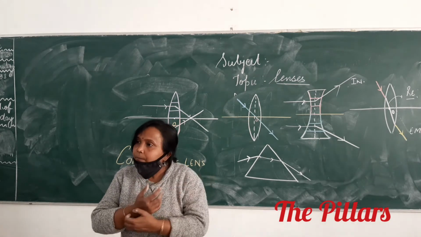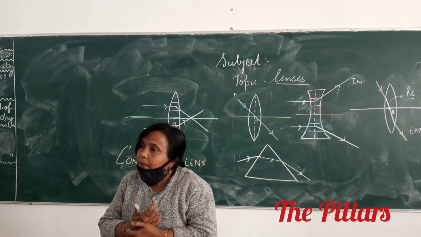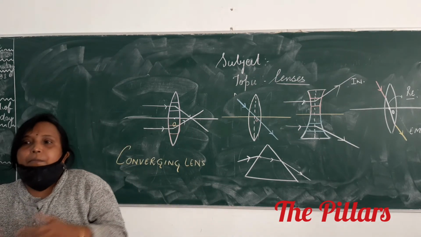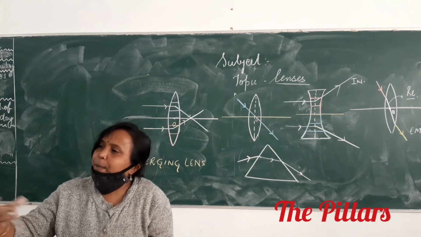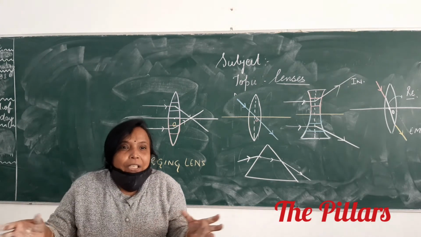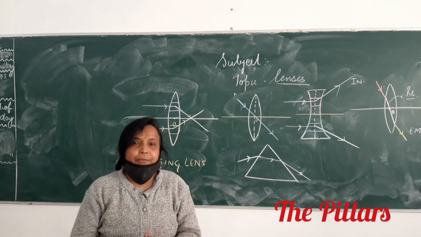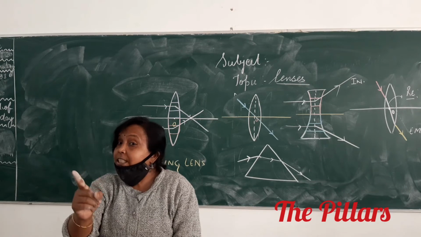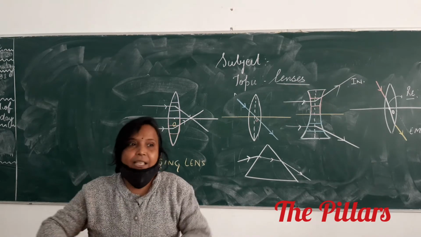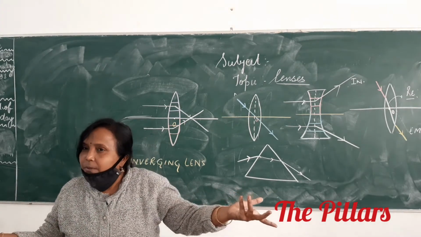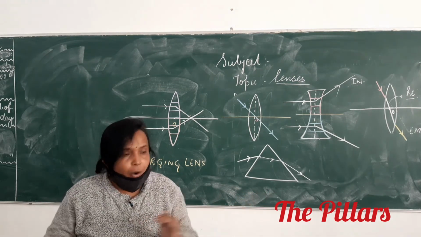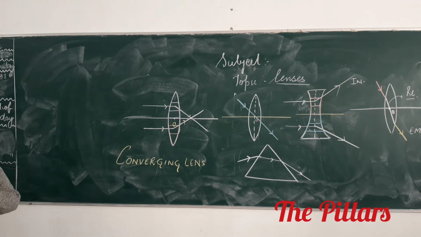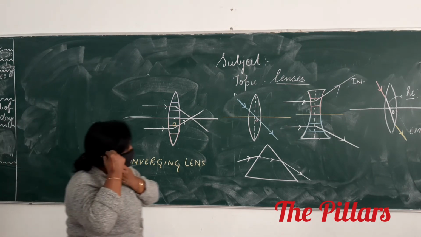And we can write it is made of several shapes like prisms. Whether it is shaped like a prism or it is a prism, what is the basic characteristic? A prism bends the light towards its base. Whether it is shape or whatever you can say. Clear to everyone? Yes, ma'am. So this is the converging and the diverging action of your convex and concave.